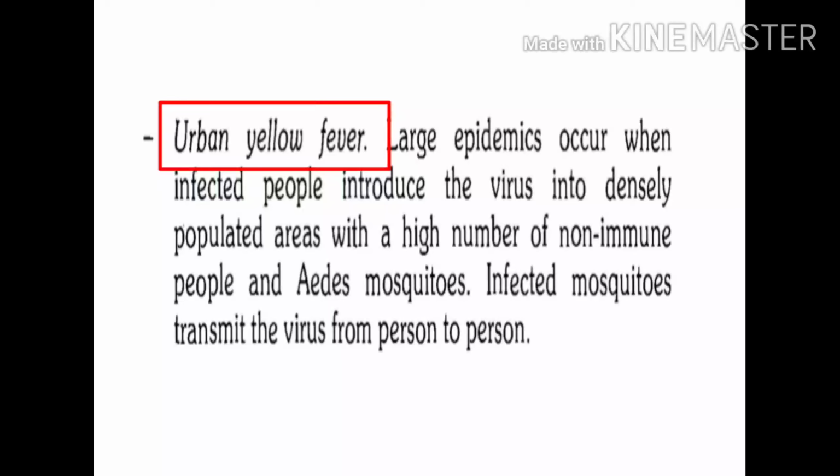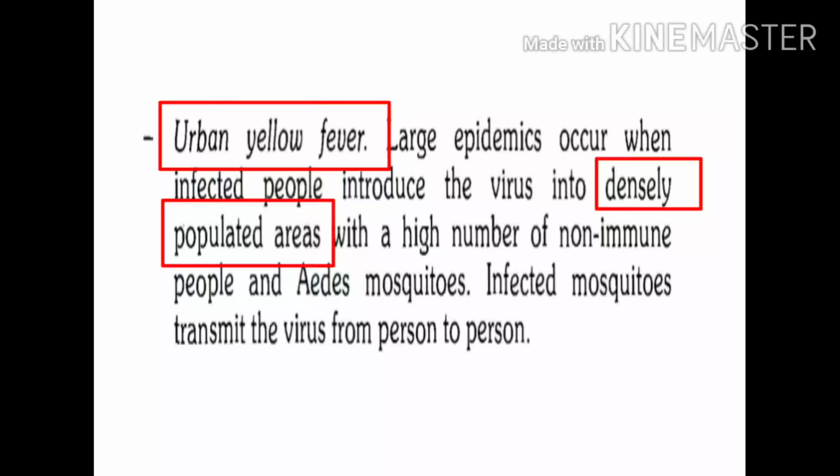For epidemics to occur in urban areas, first, an infected person introduces yellow fever virus into densely populated areas, and in these areas a large susceptible or non-vaccinated population is present, and at the same time a large number of Aedes aegypti mosquitoes are present.